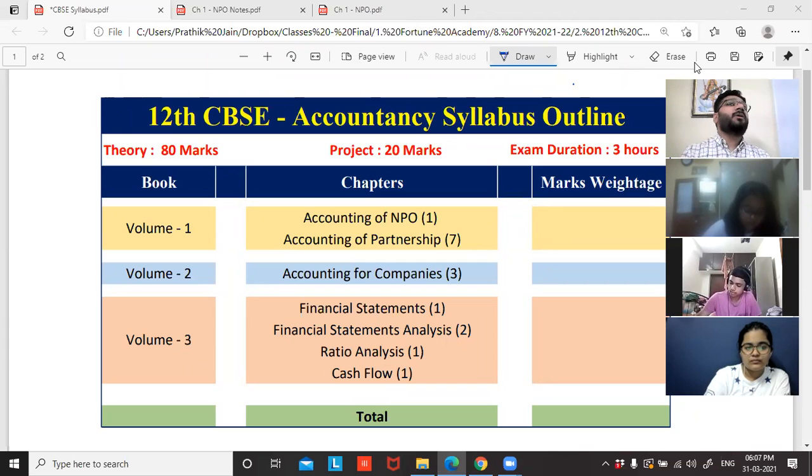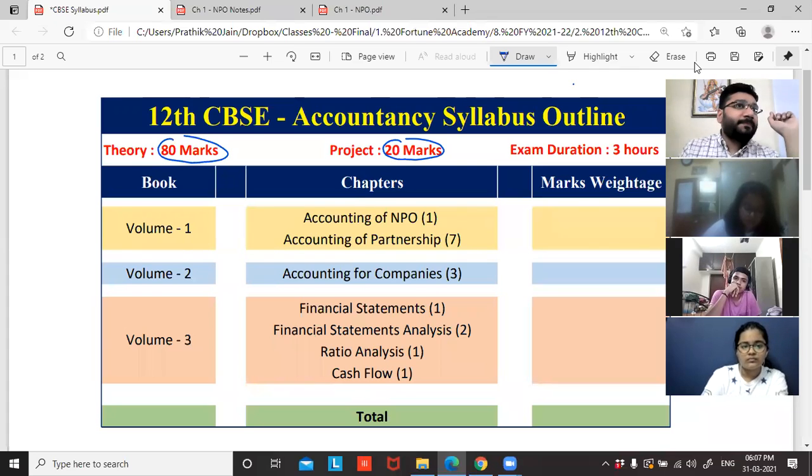Before we start with the subject today, let me give you an outline of the accountancy syllabus. Your 12th CBSE accountancy syllabus has a total of 100 marks, wherein 20 marks you will score from your projects that will be given in your school. So the balance is 80 marks, which you will score through your board exams. It will be a descriptive paper, a combination of theory plus practicals.